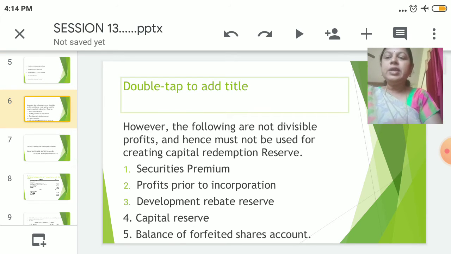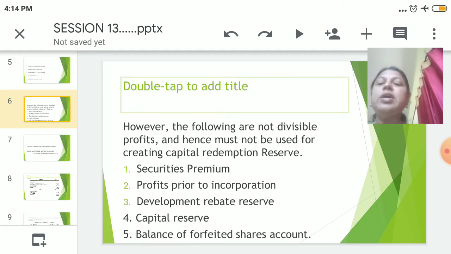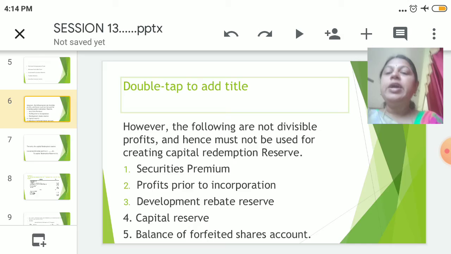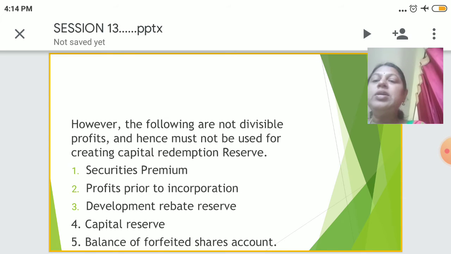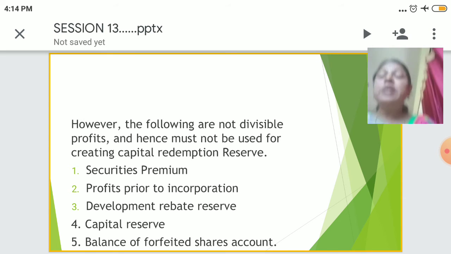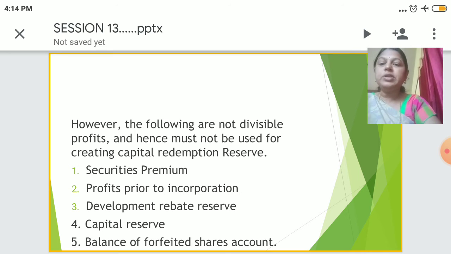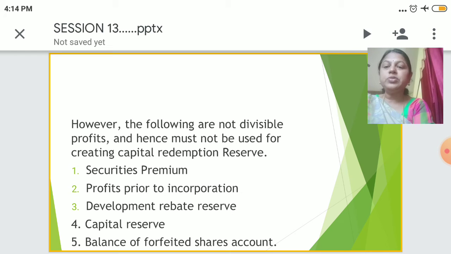See the next. However, the following are not divisible profits. Hence these should not be used in creating capital redemption reserve. They are securities premium, profits prior to incorporation, development rebate reserve, capital reserve and balance of forfeited account.